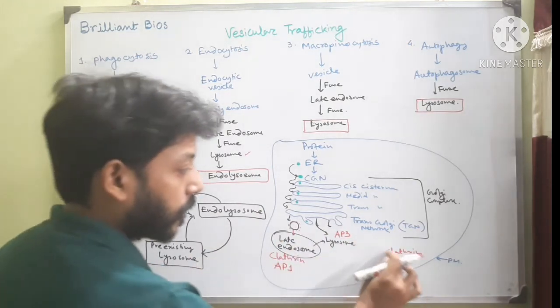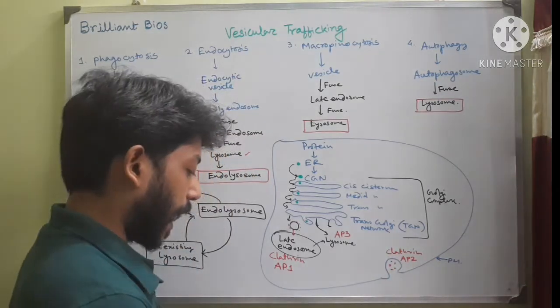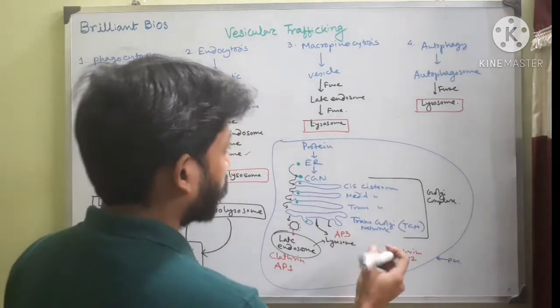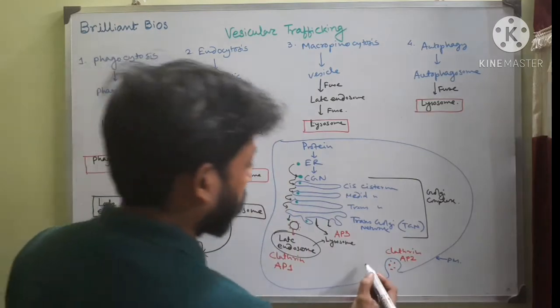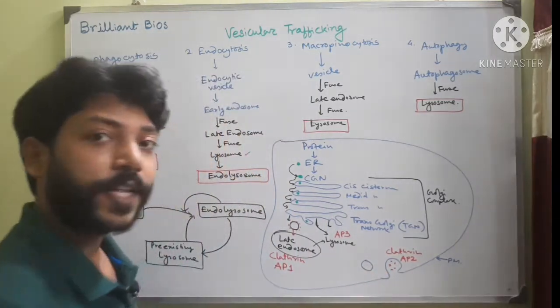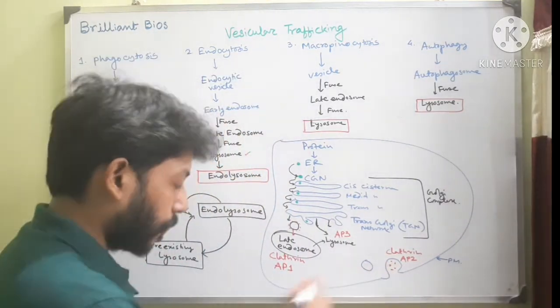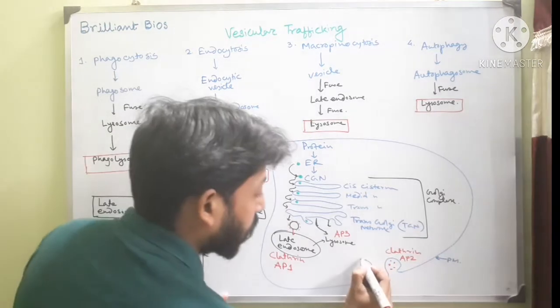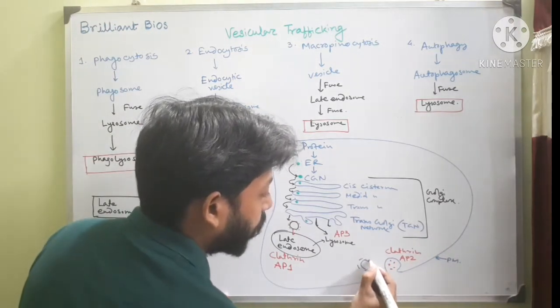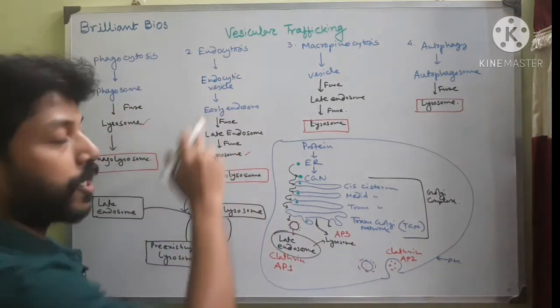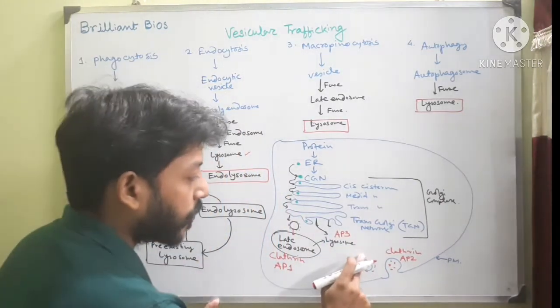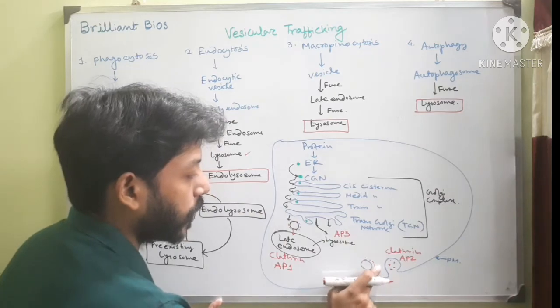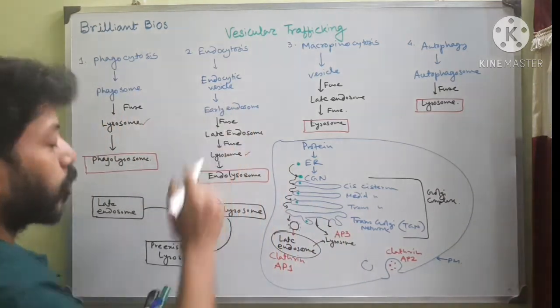Now this bud pinches off and at first forms endocytic vesicles. When these vesicles are still coated with clathrin and AP2, we call them endocytic vesicles. But when they remove this coat protein, we call them early endosomes.